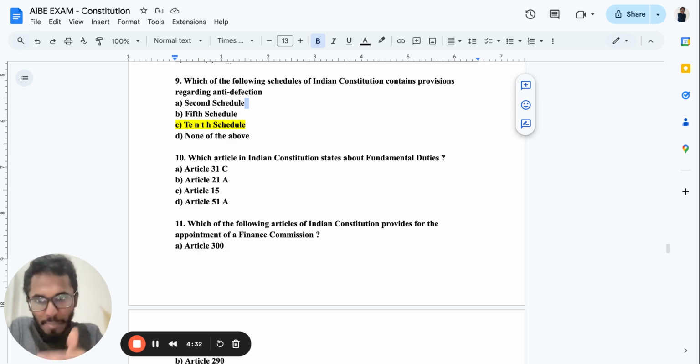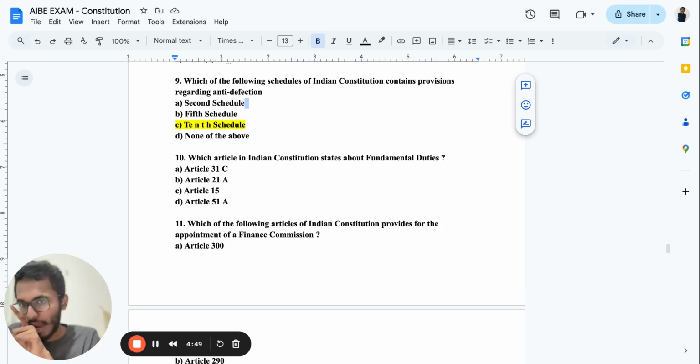Which article in Indian Constitution states the fundamental duties? So just do one thing, go to your Bare Act index page right now itself. Pause the video. This is a mental exercise for you. 2 days before the exam, I'm not going to tell where it is. But if you don't, I can show it to you also. Nothing wrong with it because tomorrow you are writing the exam. That is my major intent of you going to the particular Bare Act.